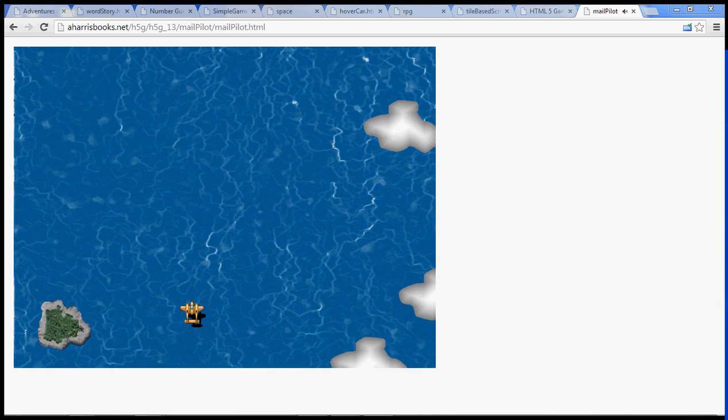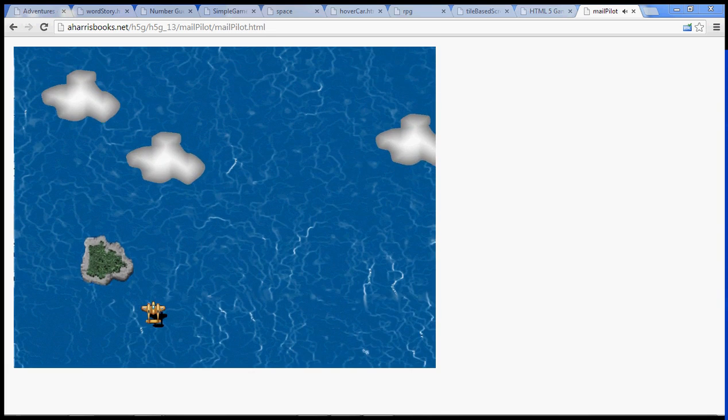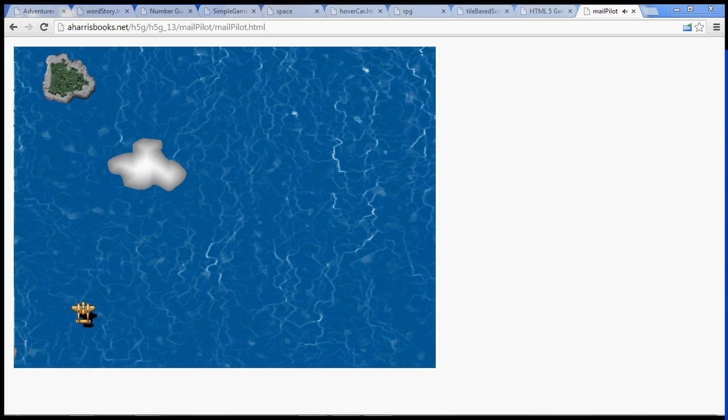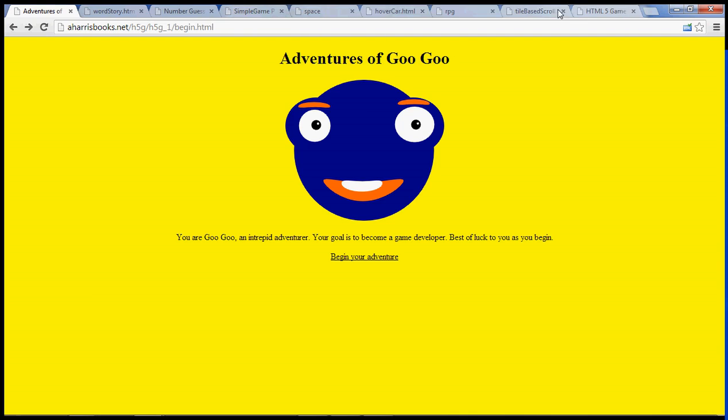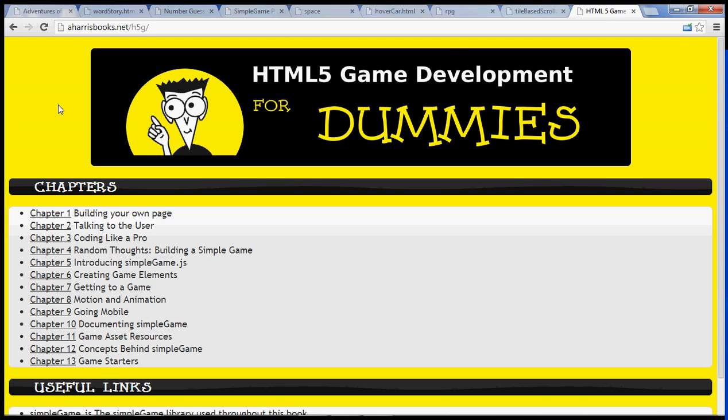Well, I got a chance to write a book that helps us learn a little bit about game programming. I'm very excited about this. And the book is called HTML5 Game Development for Dummies. I know, it's a dummy series. You're not a dummy, but it's a pretty popular series. And the book was a lot of fun to write.